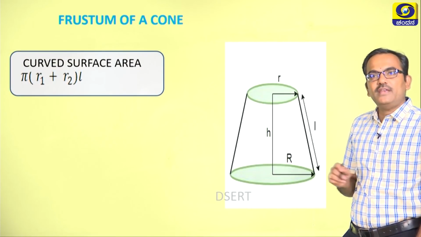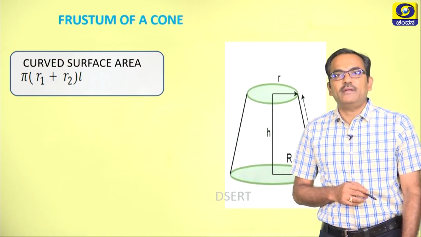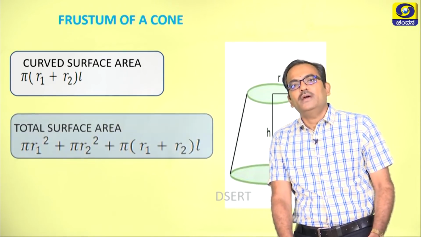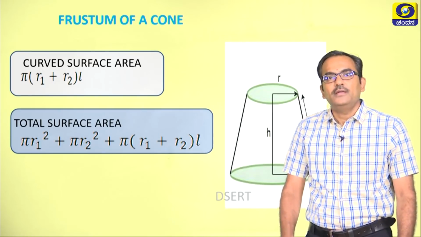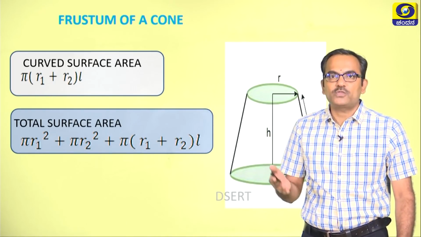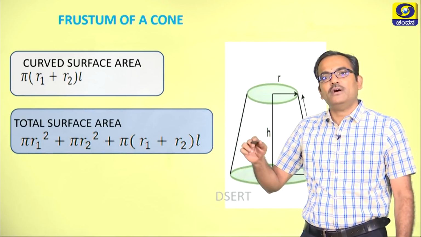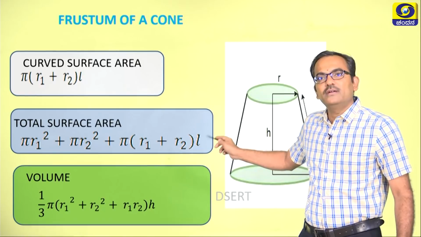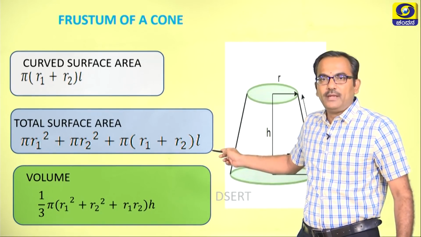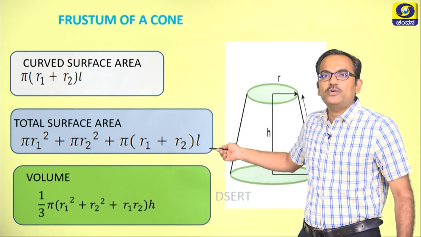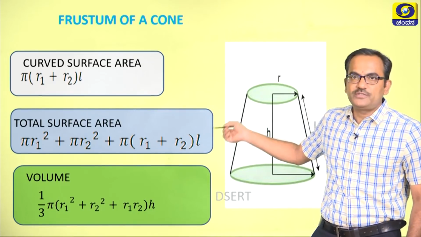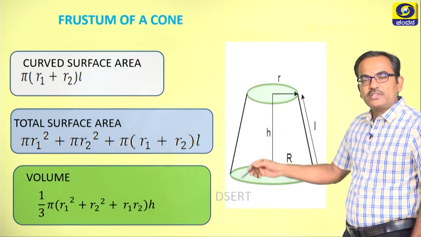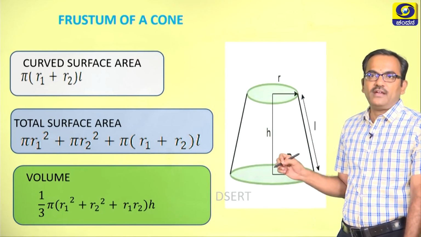The curved surface area of the frustum of a cone is given by pi times (R1 plus R2) times L, and the total surface area is pi R1 square plus pi R2 square plus pi times (R1 plus R2) times L, and the volume is 1 by 3 pi times (R1 square plus R2 square plus R1 R2) times H.